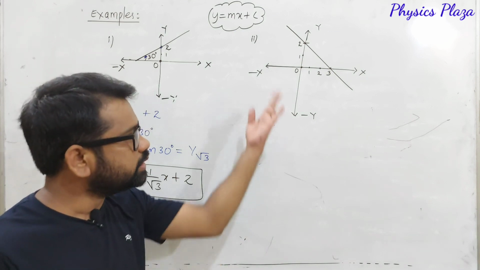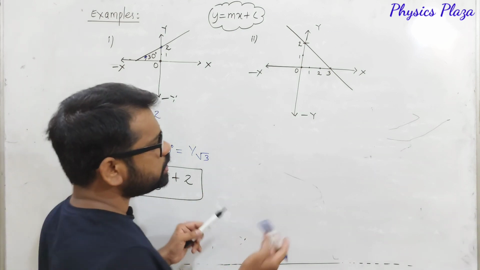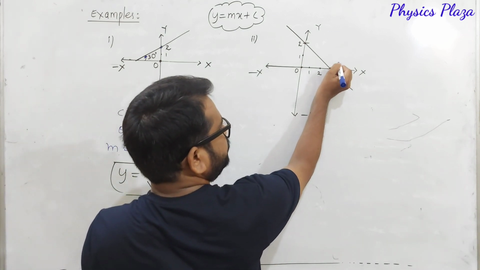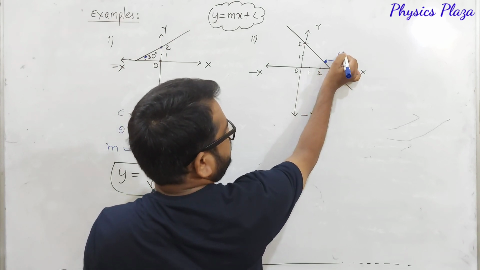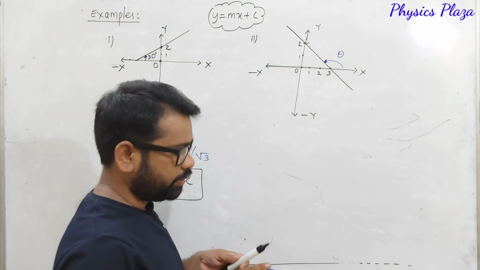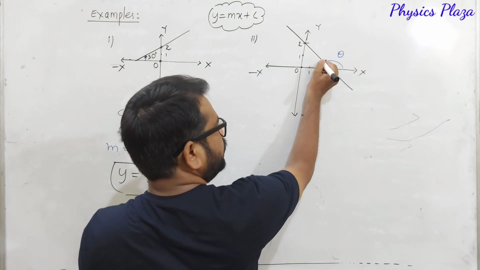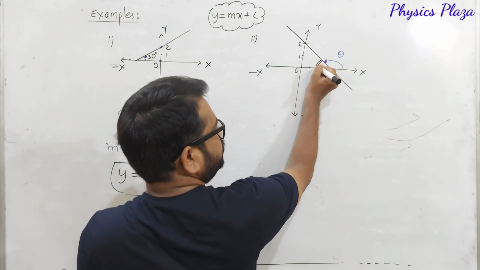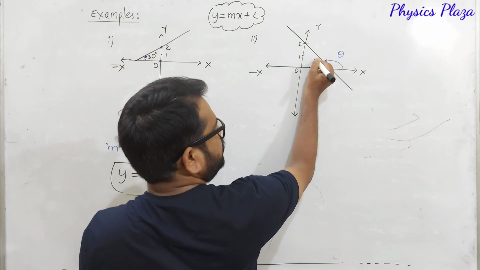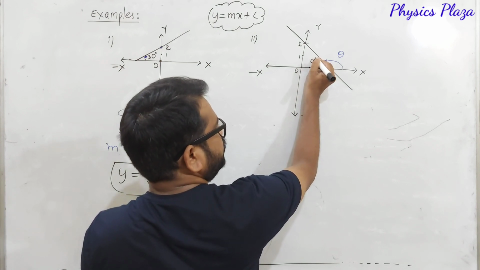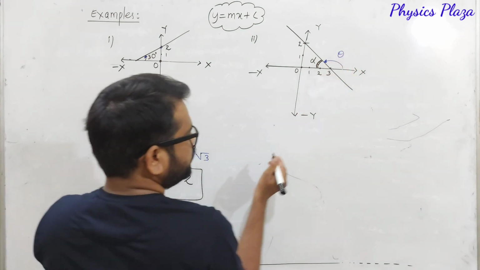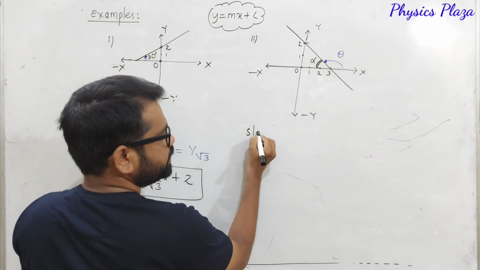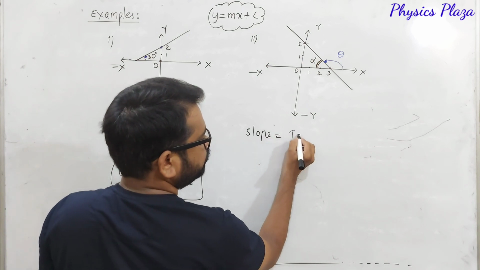We should make an equation, of course it is a straight line only. Dear children, look at here. What is this? This is actually angle theta, but this value is not given. So suppose let us take this angle as alpha, something like this. We know that slope is equal to tan theta.